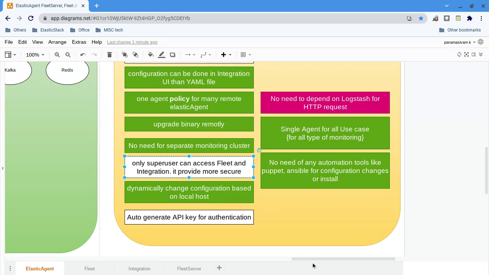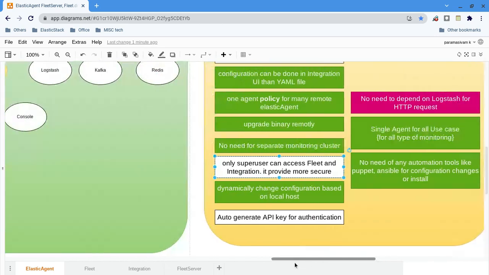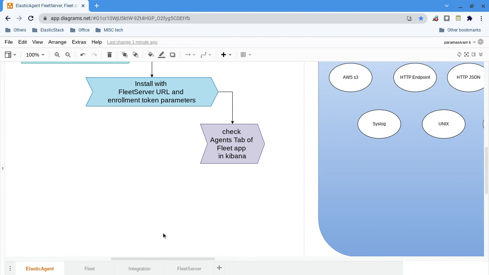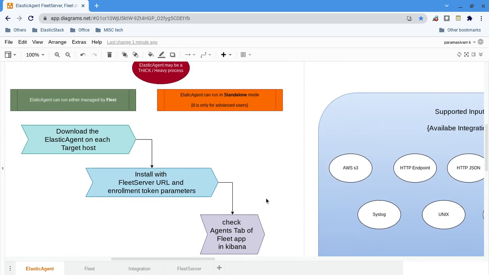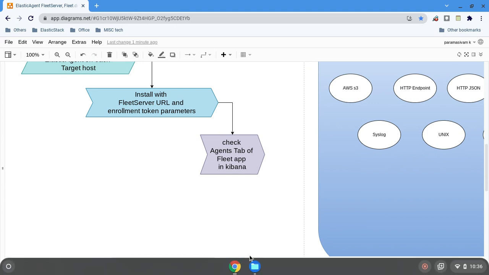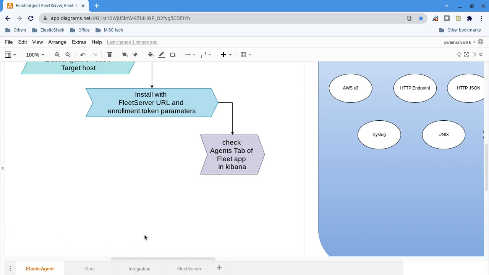So I think that's all about Elastic Agent introductions or Elastic Agent capability. It's really huge, and this is only an introduction. There is a huge learning curve. I have installed it and ran it on my Linux box, and I was successfully able to push my system metrics and logs to my Elastic Cloud.